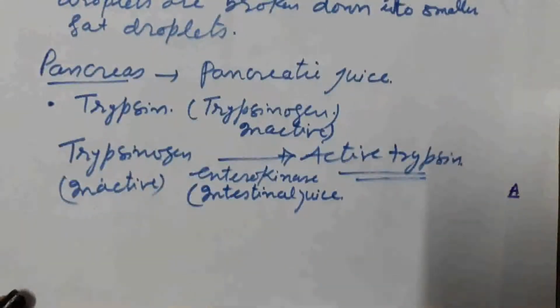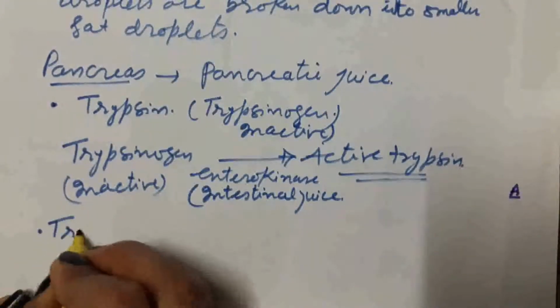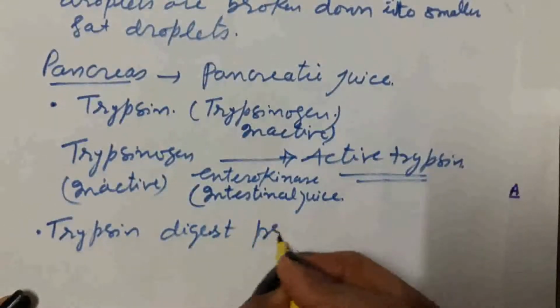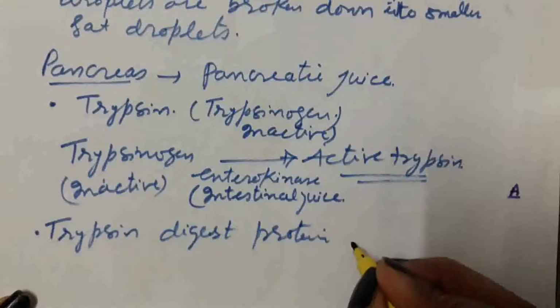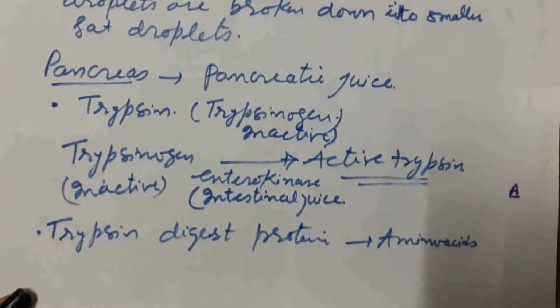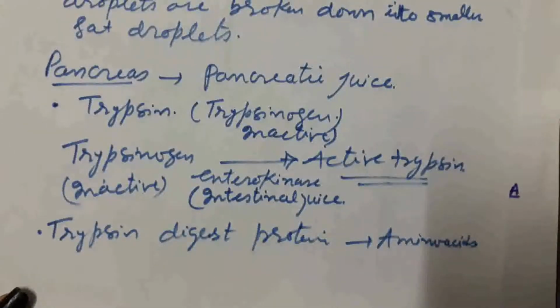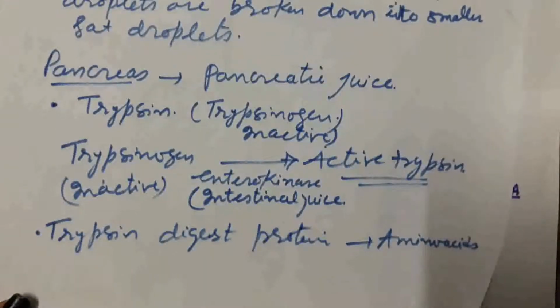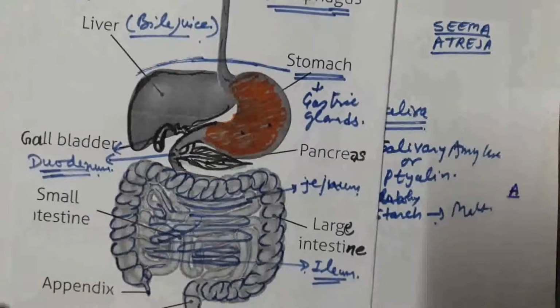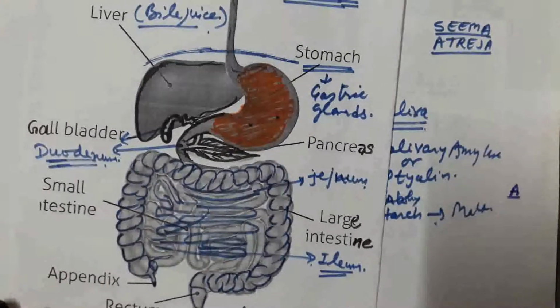Inside the small intestine, trypsin digests protein into amino acids. Inside the stomach, pepsin acts as a protein digesting enzyme, and inside the small intestine, trypsin acts as a protein digesting enzyme. Digestion is completed in the small intestine.